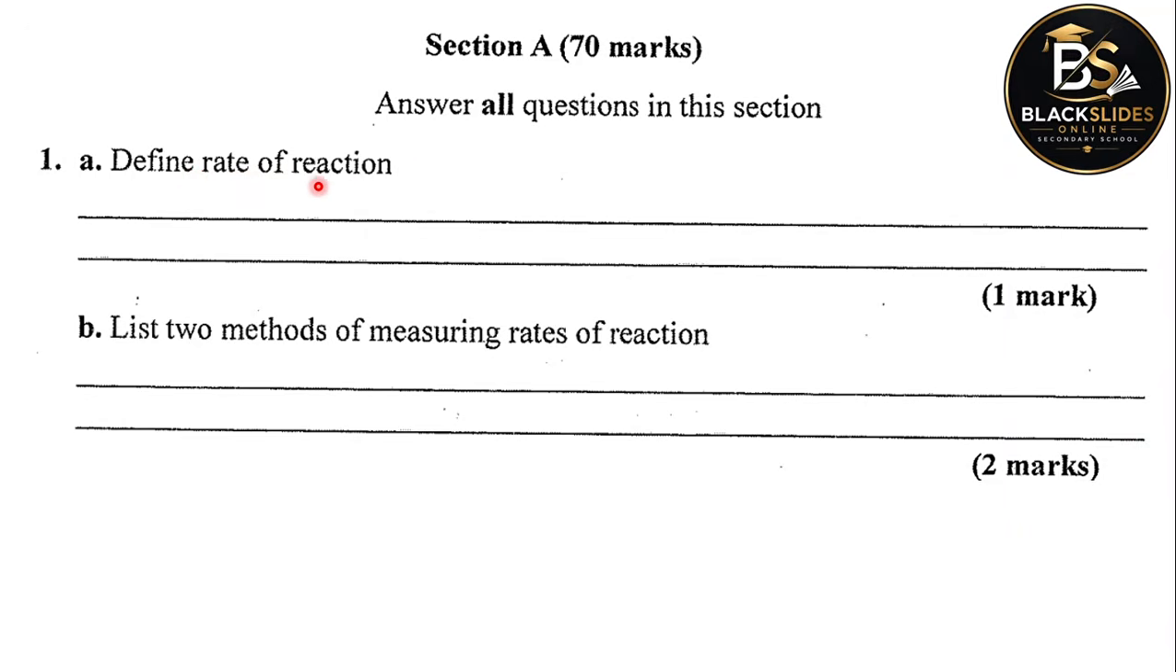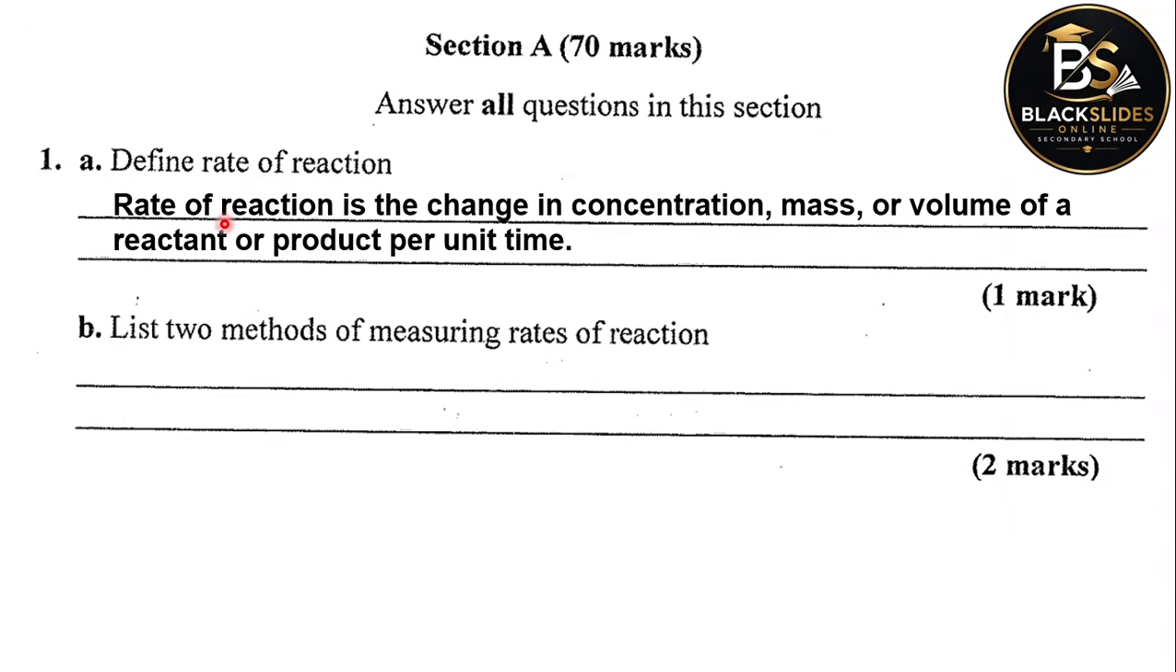Define a rate of reaction. We shall define a rate of reaction in the following manner. Rate of reaction is simply the change in concentration, mass or volume of a reactant or product per unit time. That's how we are going to define rate of reaction.